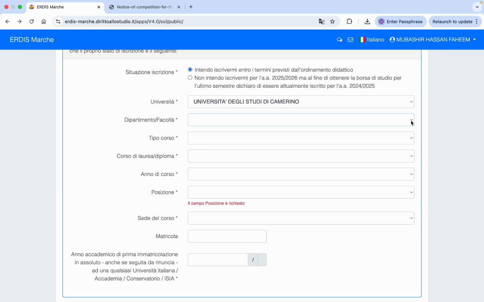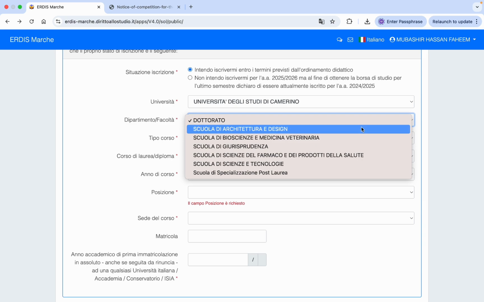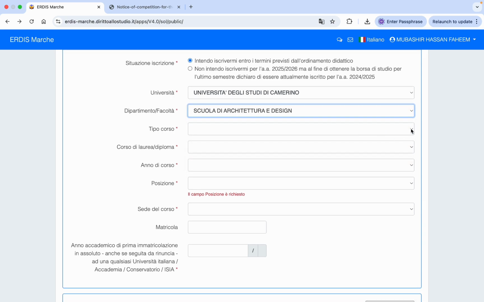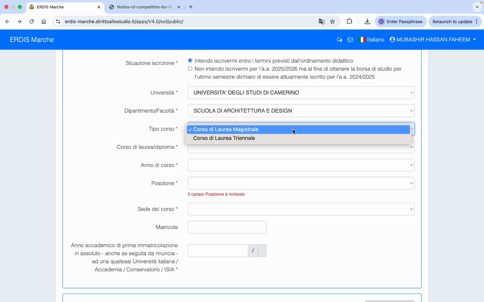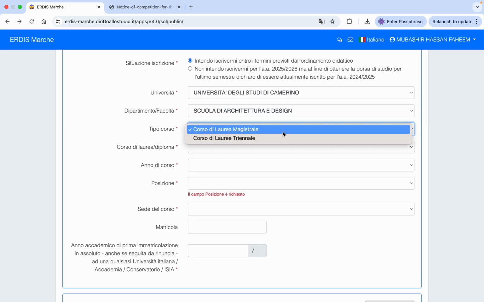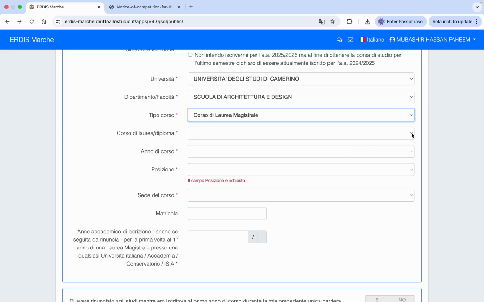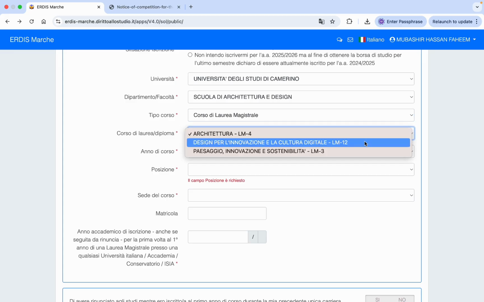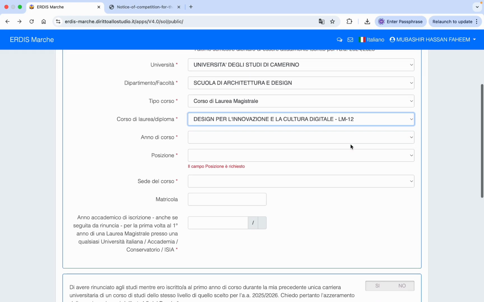Here you need to choose your department or faculty. So let's say we choose, for example, the first one. Then tipo di corso, whether it is a laurea magistrale for master degree, and laurea triennale is for bachelor degree. So let's say master degree. Then corso di laurea, diploma. Then you need to choose your relevant course. So let's say we choose the first one.